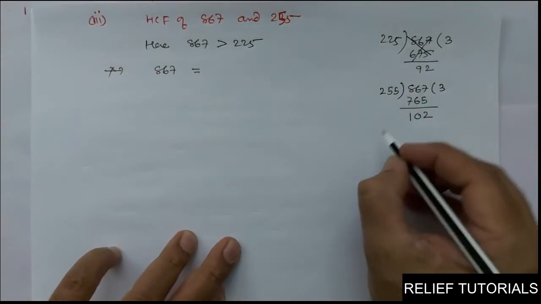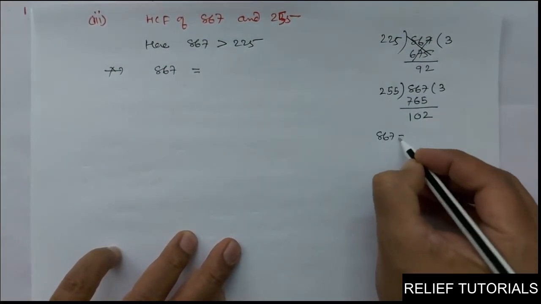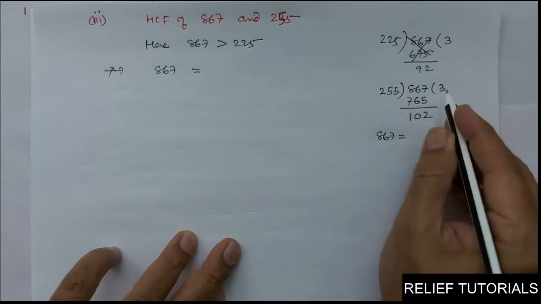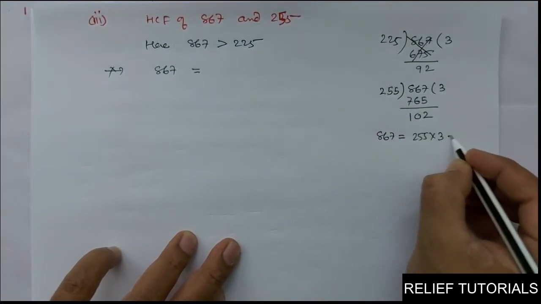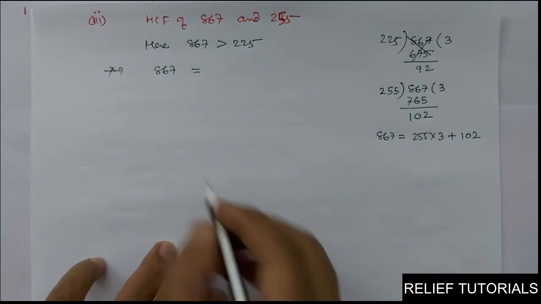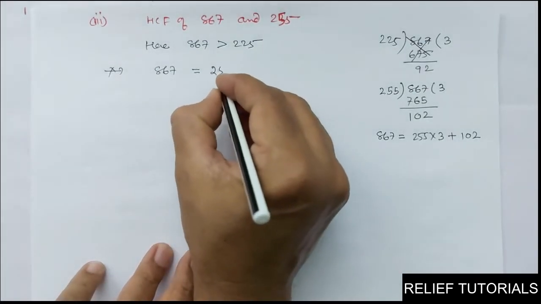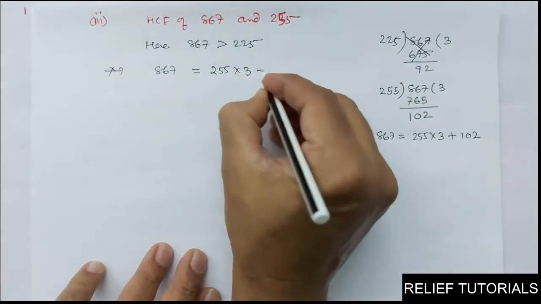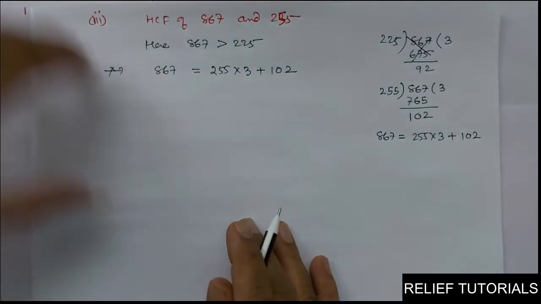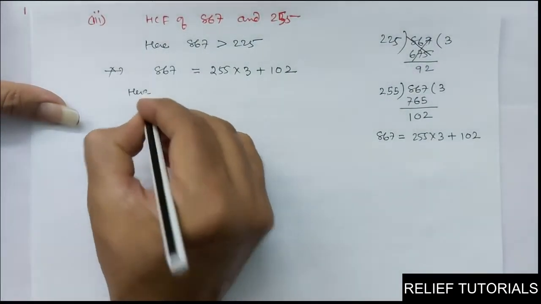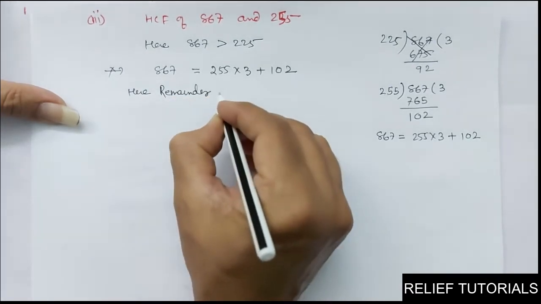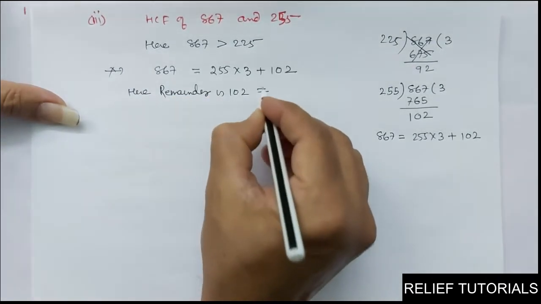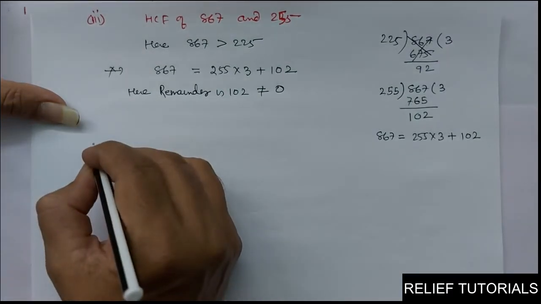So now how will you write this? 867 is equal to 255, the divisor, into the quotient: 255 into 3 plus remainder 102. Clear or not? So you will write it this way: 255 into 3 plus 102. Here the remainder is 102, which is not equal to 0.